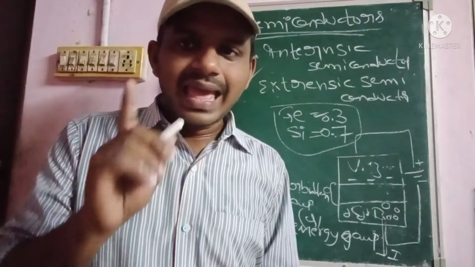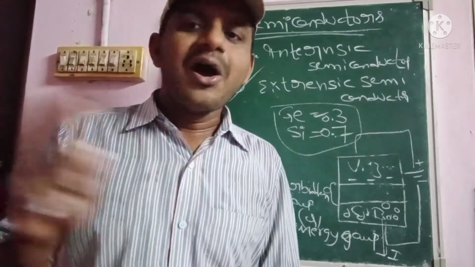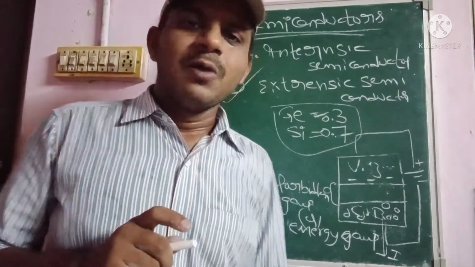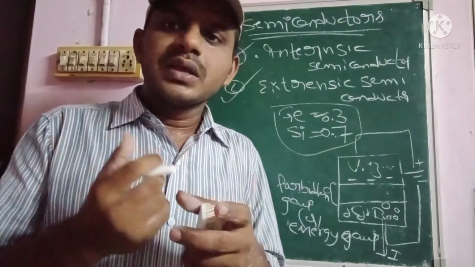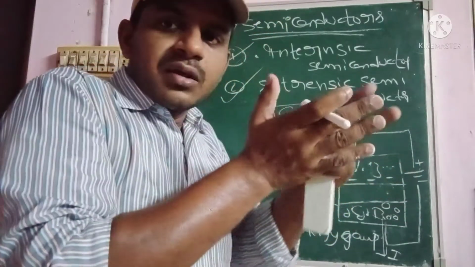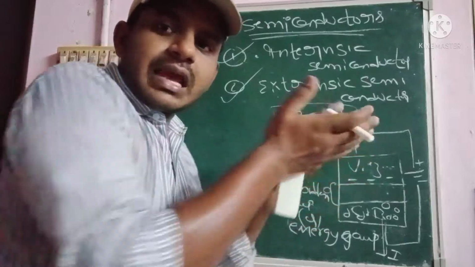Let us go for the extrinsic semiconductor. The extrinsic semiconductor is not a pure semiconductor. Why? Because in this we can add different types of impurities, as there is a larger energy gap, or forbidden gap, between the conduction band and valence band.